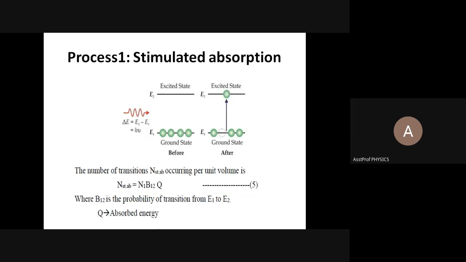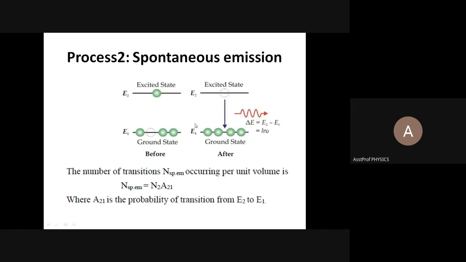Only the difference I am telling here. Here these atoms move from level E1 to E2 due to the absorption of energy Q. Correct? The transition from E1 to E2 is due to the energy Q only. But in the second process, the transition from E2 to E1, are you supplying any energy to this level? Any Q you are supplying to this excited atom?